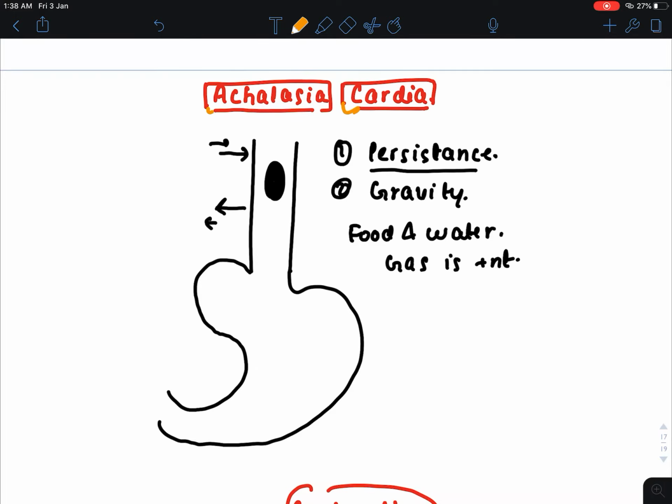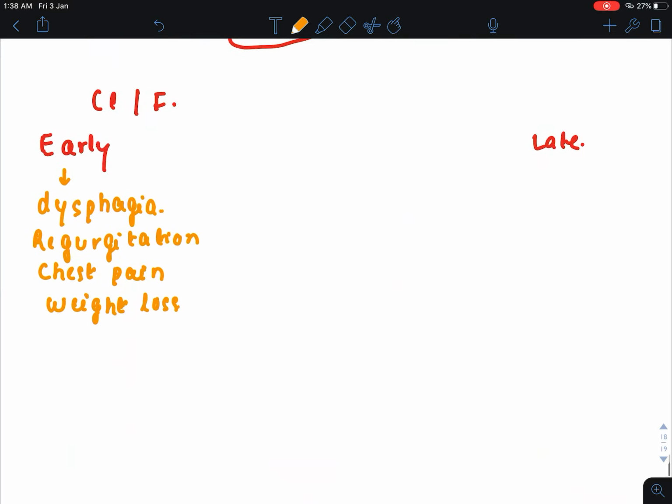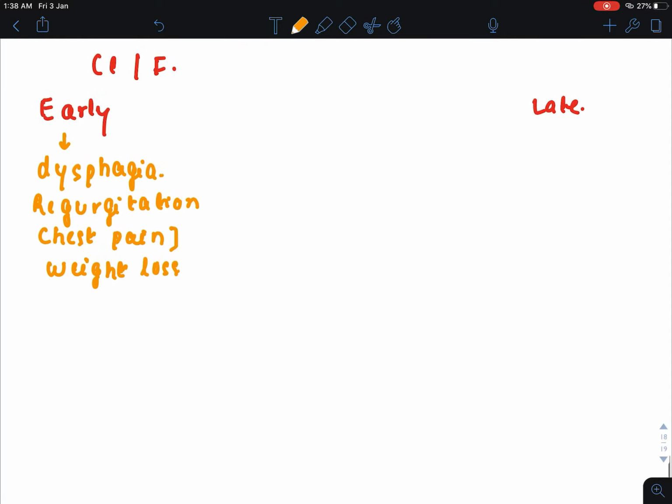And here the cardia means that the patient is having chest pain, the retrosternal pain, so therefore the term achalasia cardia is given. Now we have seen the clinical features of early achalasia, and now we will see the clinical features in the late phase.